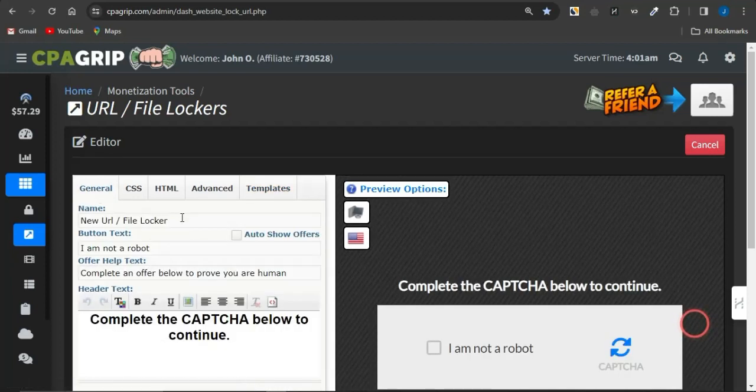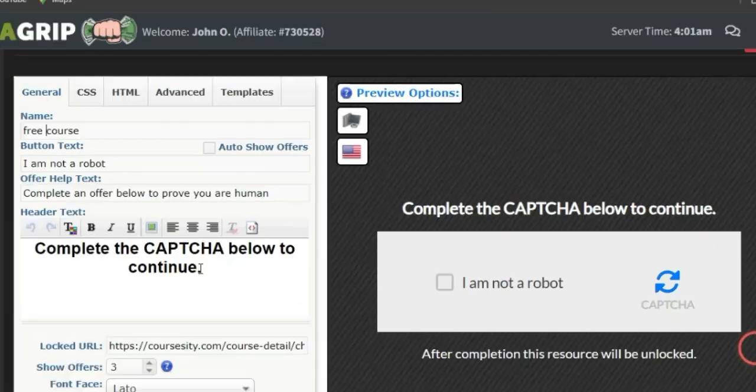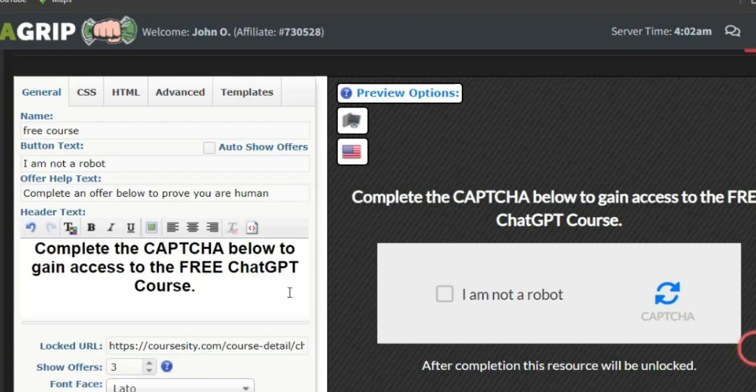Head back to general. I'm going to change this right here to something like the name of this locker, maybe something like course or something like free course. If I do name it something like this, for the header text, I'm going to change that to something like complete the capture below to gain access to the free ChatGPT course.